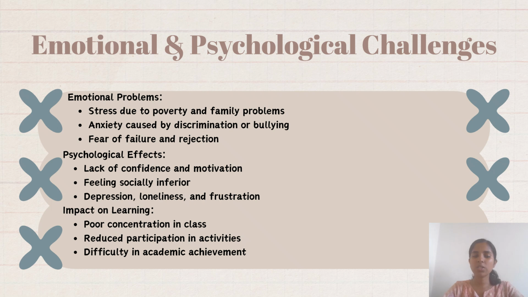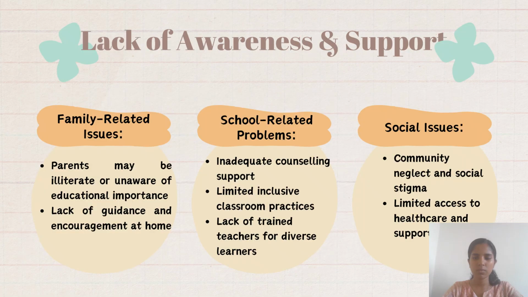The next is impact on learning. Poor concentration in classes, reduced participation in activities. So concentration will be reduced, and participation in activities, as I mentioned earlier, will be reduced. Difficulty in academic achievement will also be there. This mainly occurs due to lack of awareness and support.